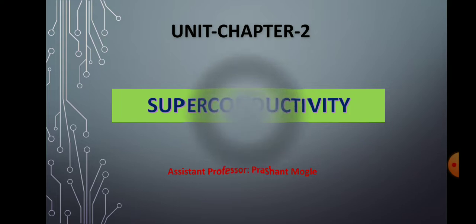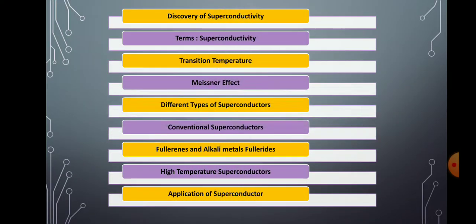Now, an overlook on this chapter. We start this chapter with the discovery of superconductivity.